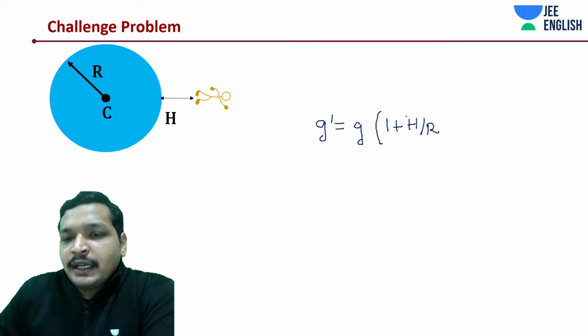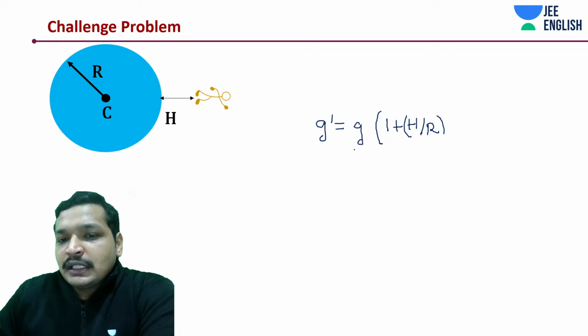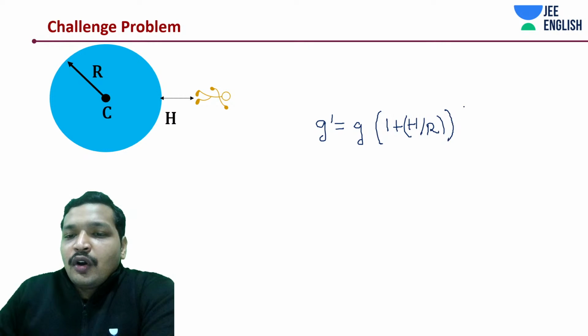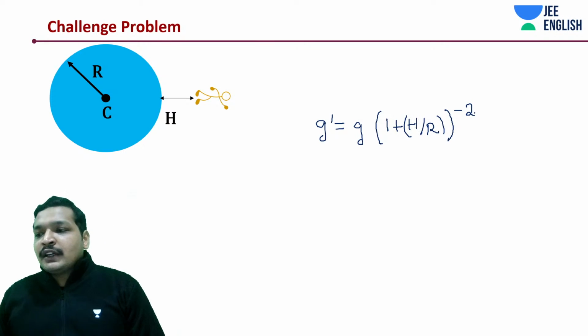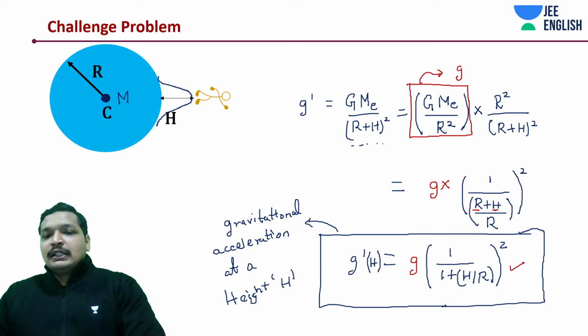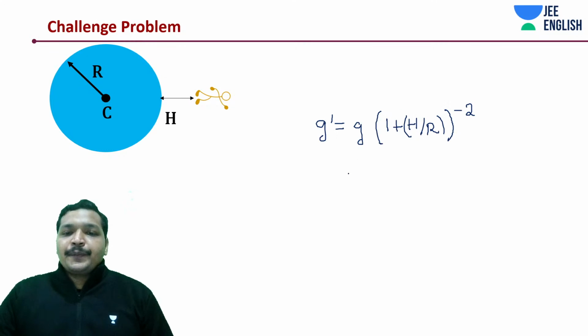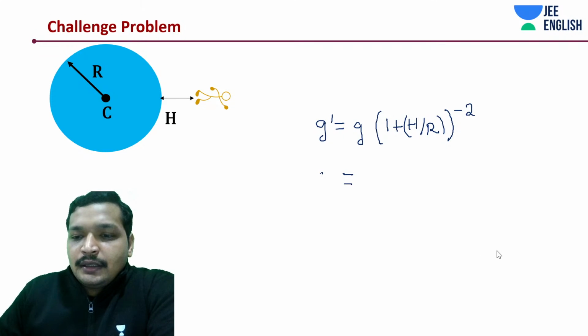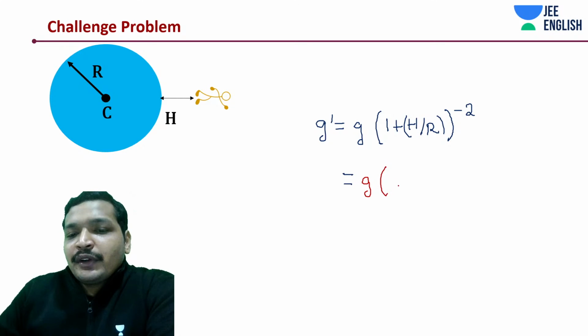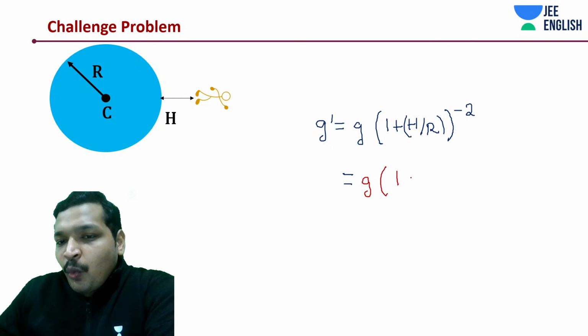How do I remember it's h by r? It has to be h by r because r would come on the top. That's how you got g over here. To the power minus 2. Instead of square, I'm writing it down as inverse of square, where I have taken out this one. That's it. Simplification. Now the thing is, this is g. I'm going to write it down something like this: 1 minus of 2h by r.